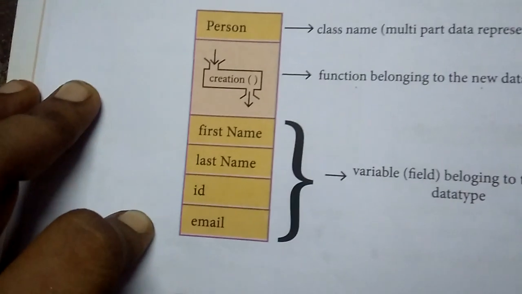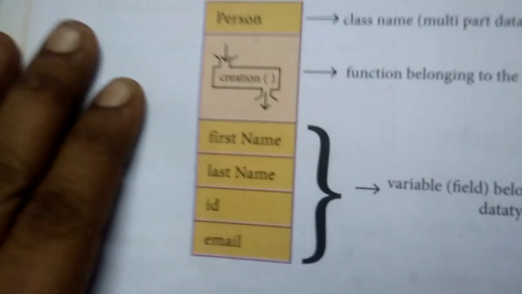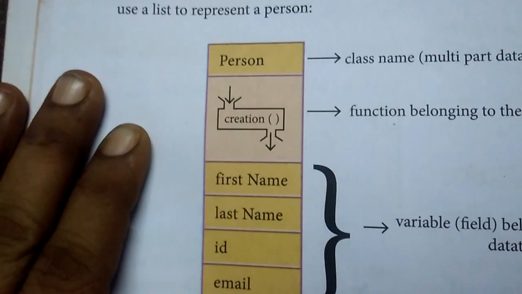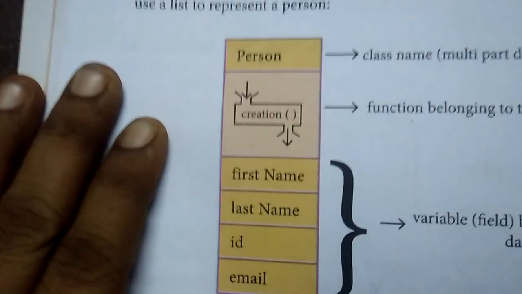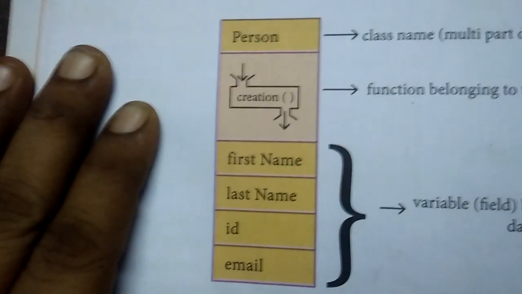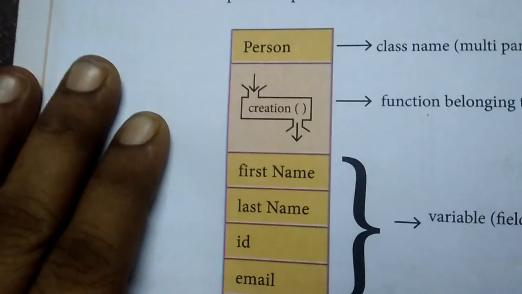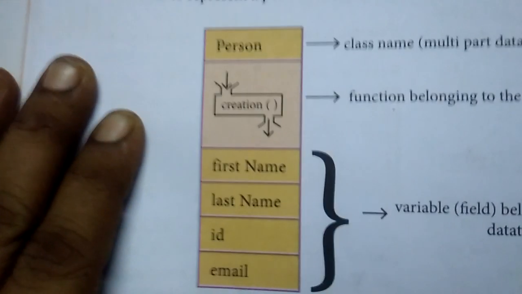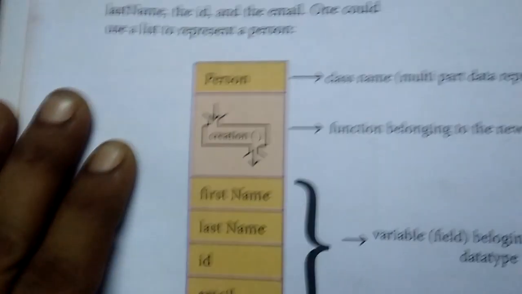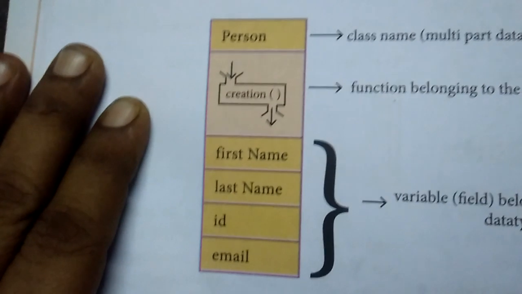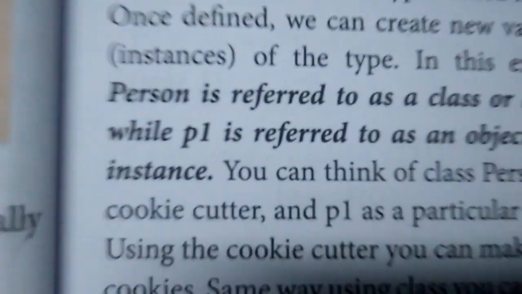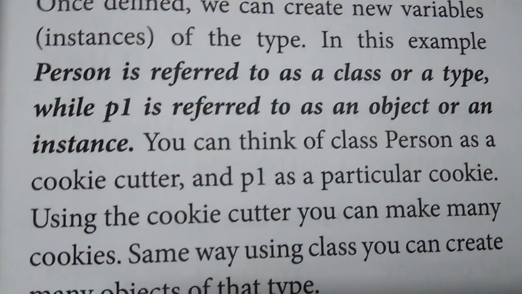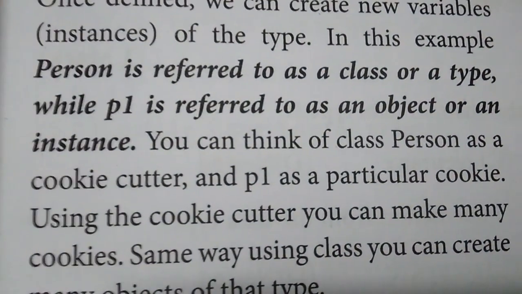So this is the concept of creating tuples. In many cases, complex problems involve multiple items that should be treated as an object. In an OOP language, a class constructor creates multi-part objects. So a class has multi-part objects. Here we have another piece of information: Person is referred to as a class or a type, while P1 is referred to as an object or an instance.